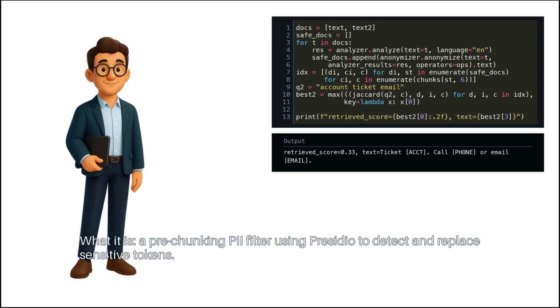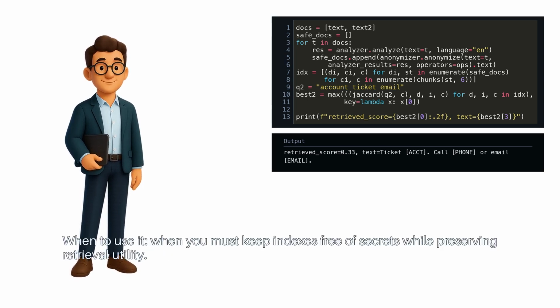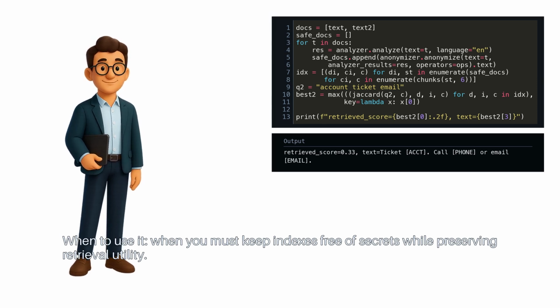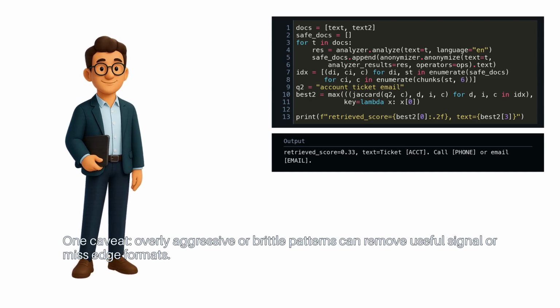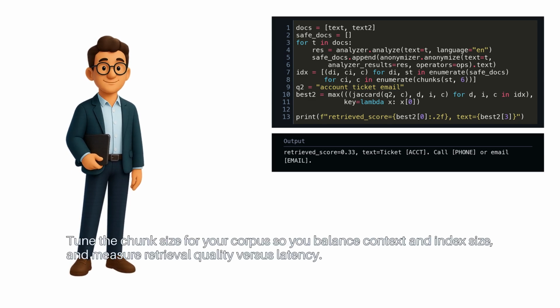Recap. What it is: a pre-chunking PII filter using Presidio to detect and replace sensitive tokens. When to use it: when you must keep indexes free of secrets while preserving retrieval utility. One caveat: overly aggressive or brittle patterns can remove useful signal or miss edge formats. Next step: tune the chunk size for your corpus so you balance context and index size, and measure retrieval quality versus latency.